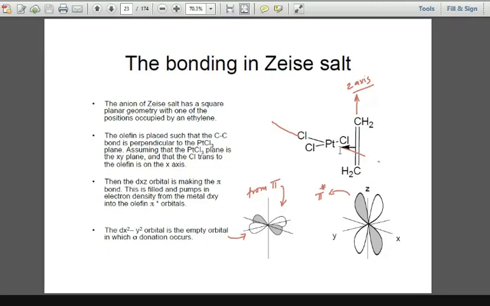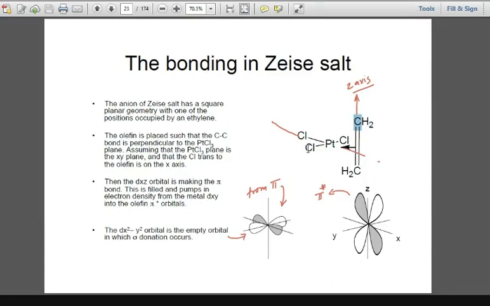Okay? देखिए यहाँ पे, this alkene part is oriented so that it is perpendicular to the remaining plane of PtCl3. And remember, this PtCl3 plane is in the XY plane. So one can easily understand that the orientation of the alkene, or the orientation of the double bond of the alkene, will lie along the Z axis.